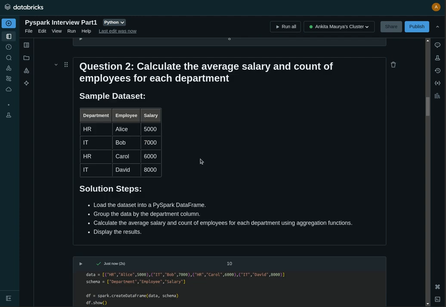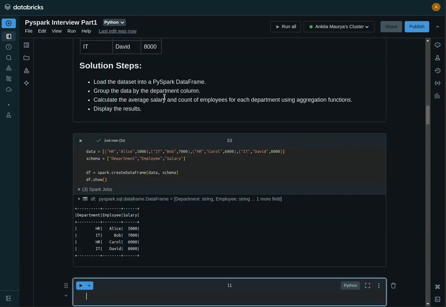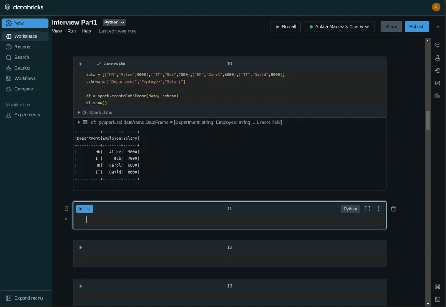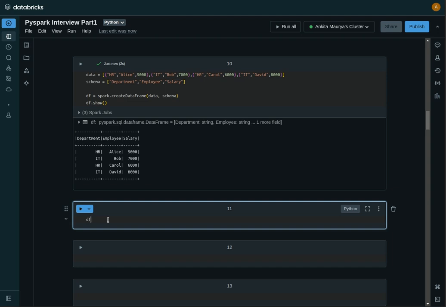Now just group the data by department wise. So first we will perform this. Use our df1, and just df dot groupBy for grouping that data department wise. So we will use groupBy, and then df dot department.